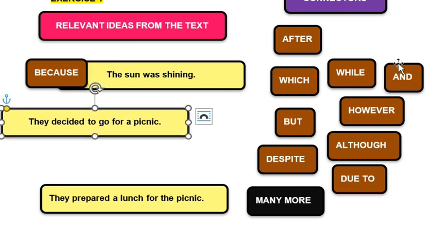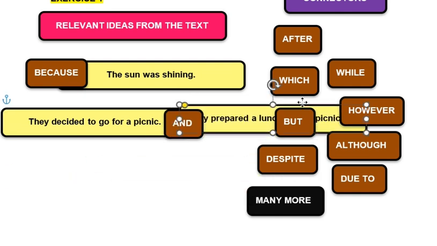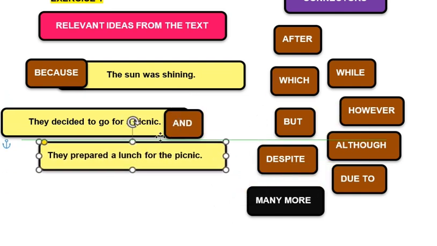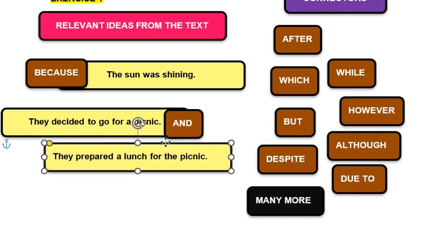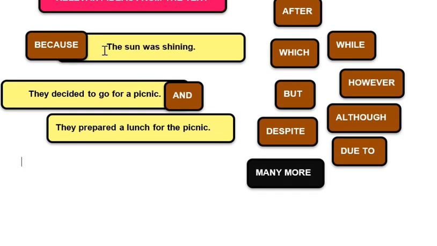I changed the position like this, but this is not finished, of course. If you read them together, they do not entirely make sense, or maybe they make sense, but they are incohesive. Like, "because the sun was shining," full stop, that doesn't make sense, right? They decided to go for a picnic and they prepared lunch for the picnic. Still redundant, still incohesive, right? So I'll type here and then I will modify the sentence.